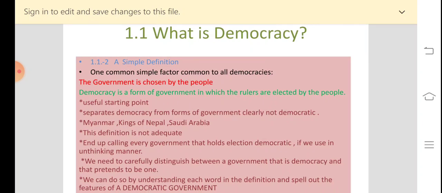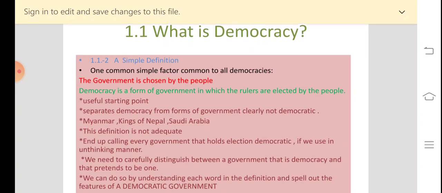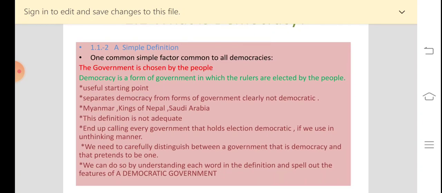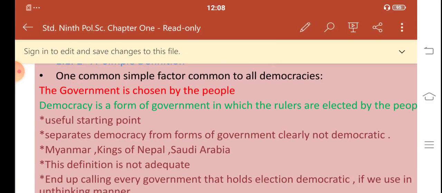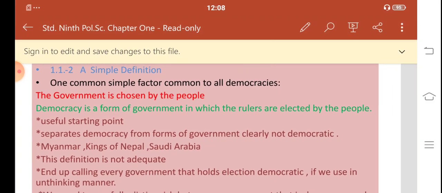When we look for one common simple factor in all democracies, we realize that the common factor is that the government is chosen by the people. This helps us to form a definition of democracy: democracy is a form of government in which the rulers are elected by the people.